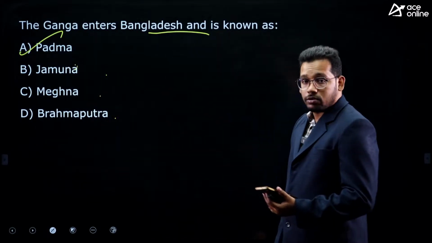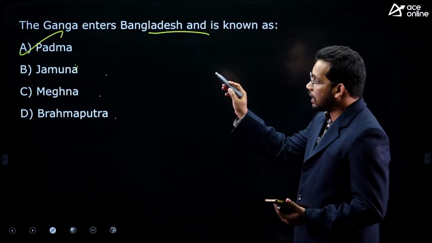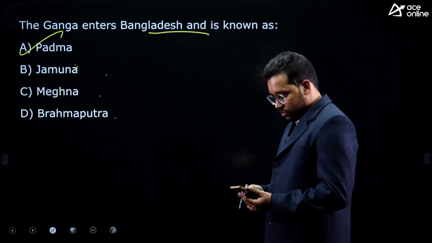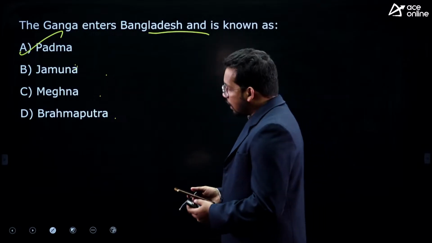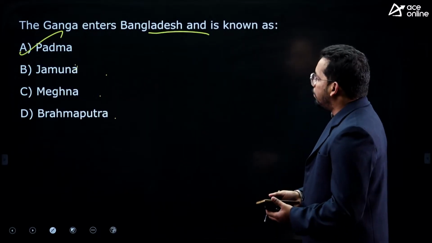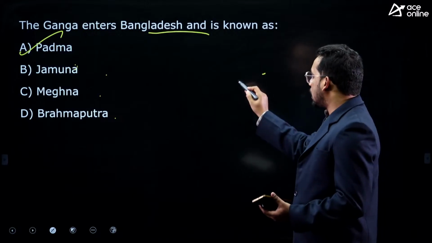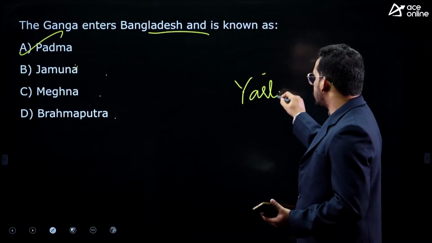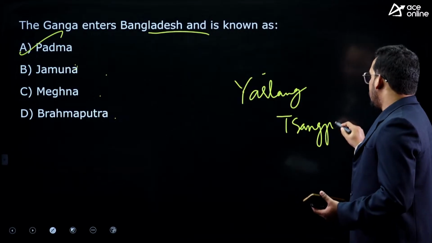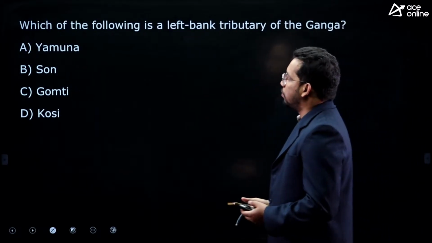So Ganga is called Padma, whereas Brahmaputra is called Jamuna. Don't confuse this. Answer is Padma. And Brahmaputra in Tibet is called Yarlung Sangpo. This was also already asked in the exam. In Tibet, Brahmaputra is called Yarlung Sangpo.